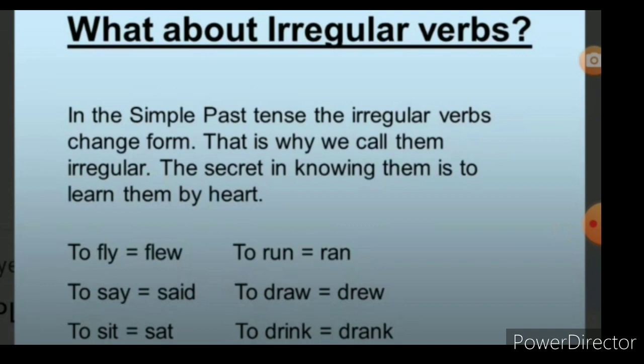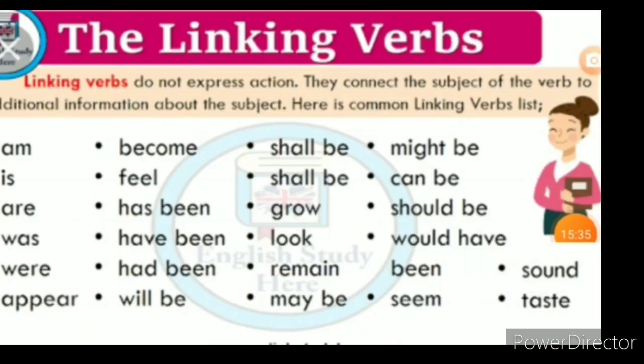Students, now we will see about the linking verbs. What are linking verbs? Linking verbs do not express action. They connect the subject of the verb to additional information about the subject. Here are common linking verbs. See there. We already saw helping verbs, isn't it? In this you see the linking verbs. What are the linking verbs?